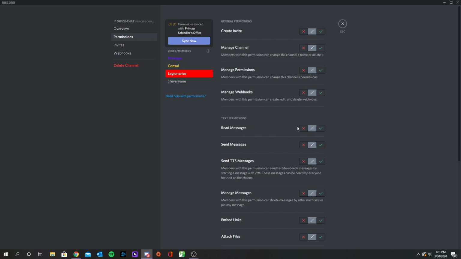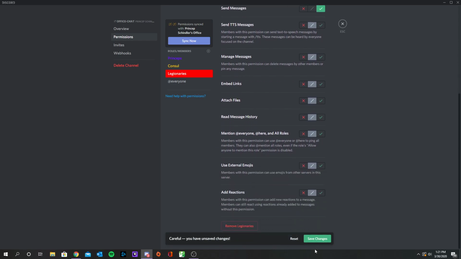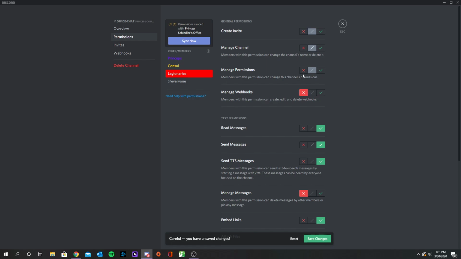Now what about Legionnaires? Well, I guess we could make it to where they can send messages and read messages, but that's about it. That's all I think you'd really want them to be able to do, and add reactions. They don't really need to be able to do that. I don't think they should be able to read message history. They can attach files. They can also probably embed links. They shouldn't be able to manage. Well, I guess they can. I don't want them to be able to do any of that. Okay, so